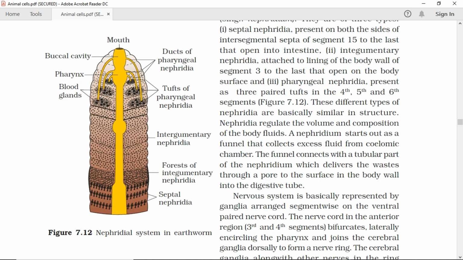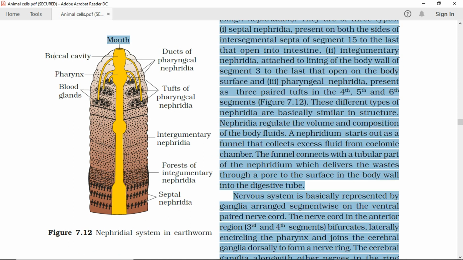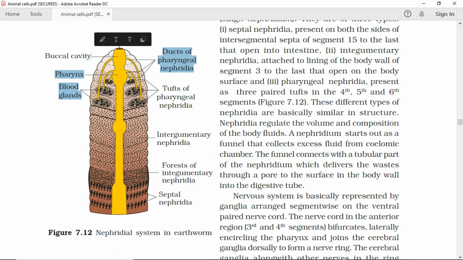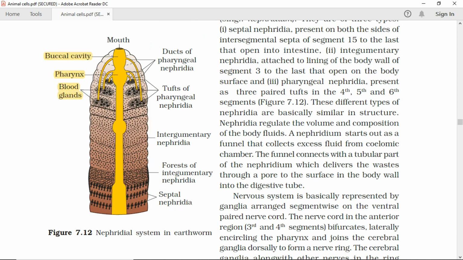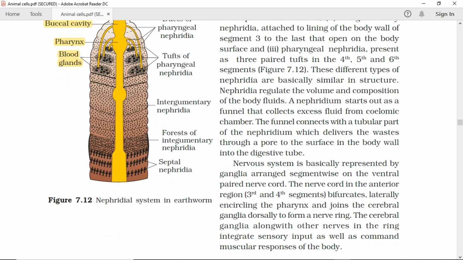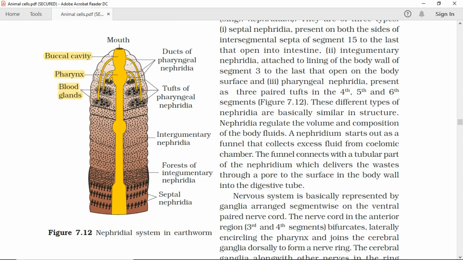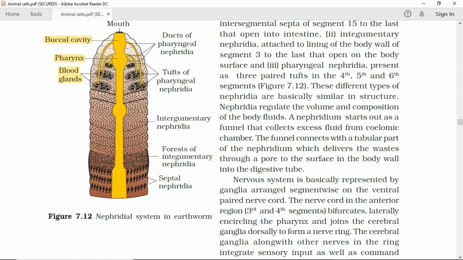These different types of nephridia are basically similar in structure. Nephridia regulate the volume and composition of the body fluids. A nephridium starts out as a funnel that collects excess fluid from the coelomic chamber. The funnel connects with a tubular part of the nephridium which delivers the wastes through a pore to the surface in the body wall or into the digestive tube.